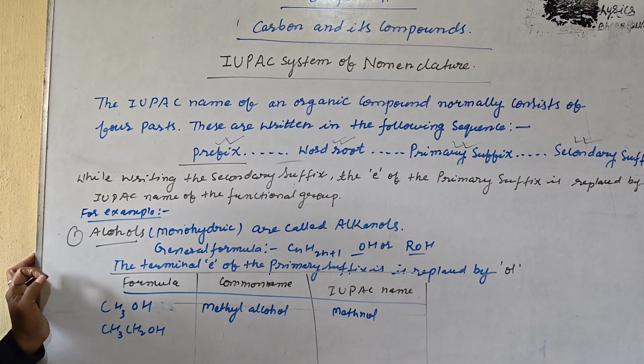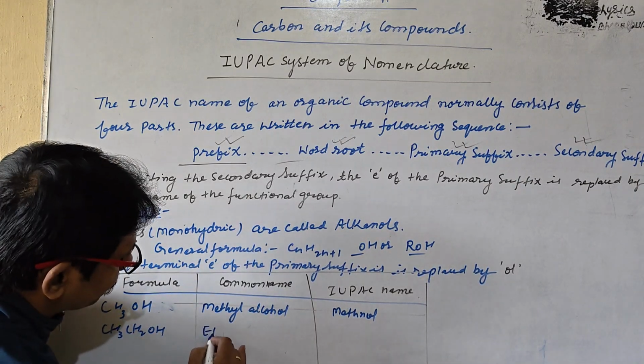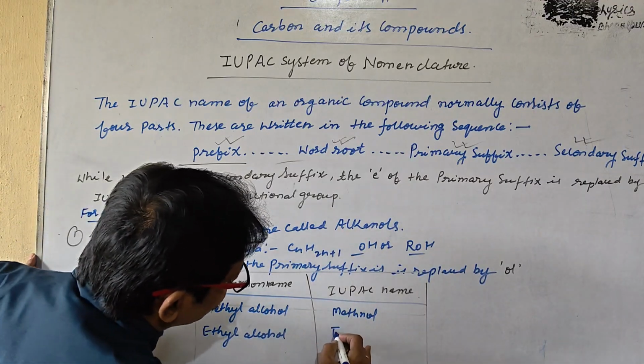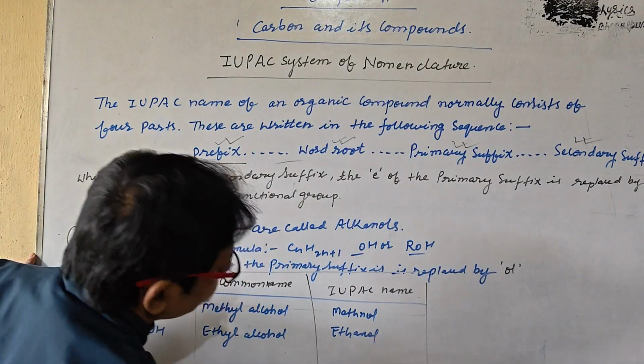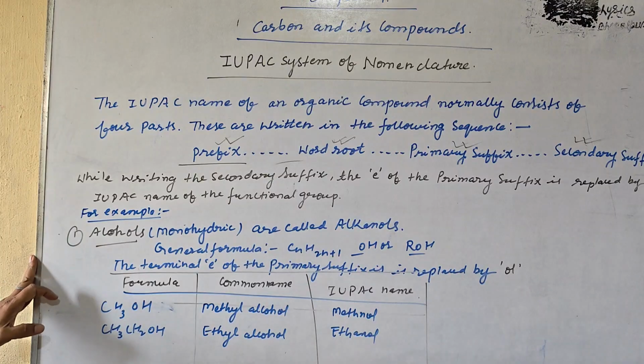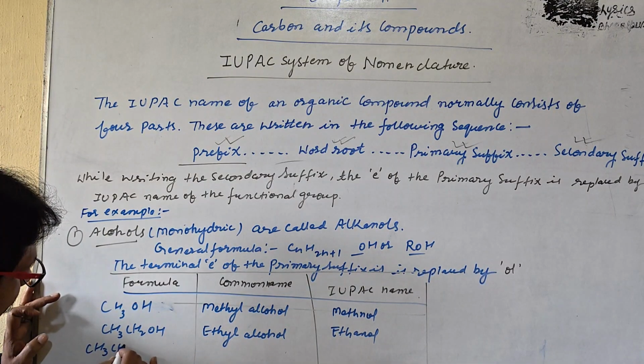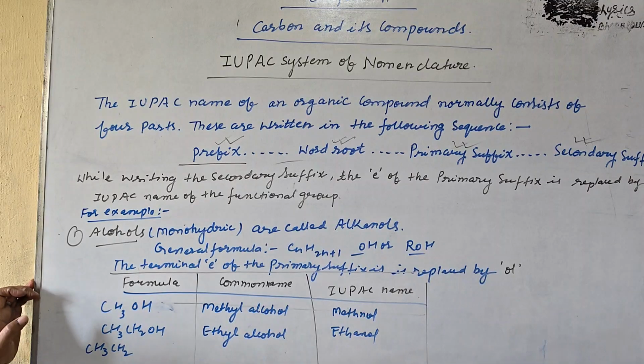Like that, CH3CH2OH. This is the ethyl alcohol, and you write here ethanol. Again you write down CH3CH2CH2OH.